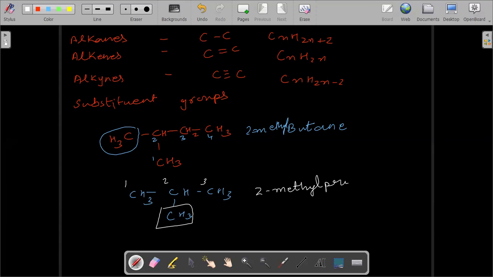Because our school didn't teach us like that. Okay, it's because the numbering is a little bit complicated, so they might not have included this portion of writing the numbering. But it's better if you know the numbers, you write them. So this is your 2-methyl propane. Or you can also write methyl propane. That's the same thing, but in IUPAC it has to be 2-methyl propane.